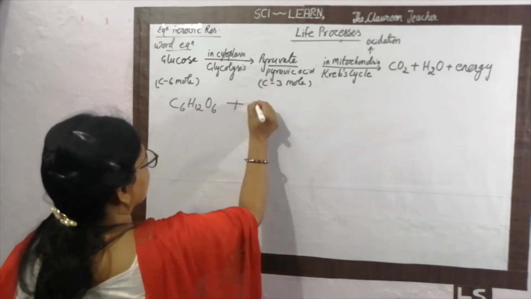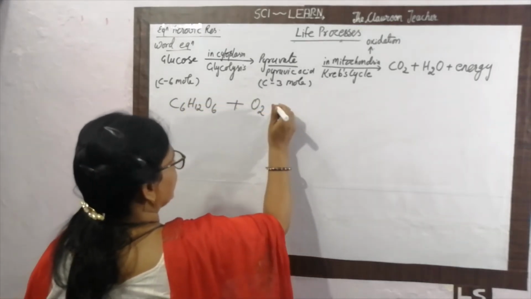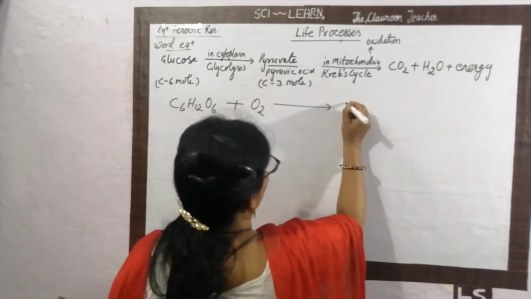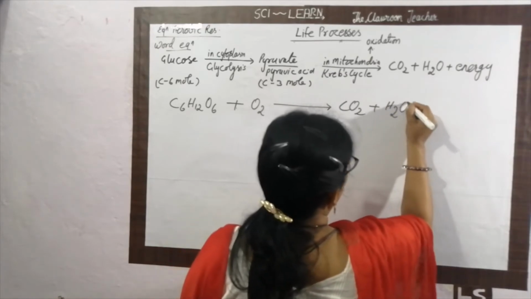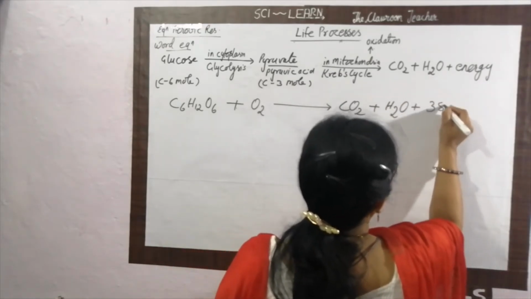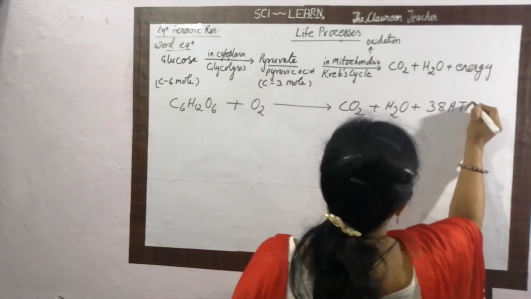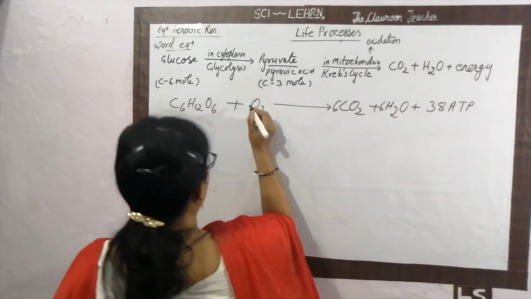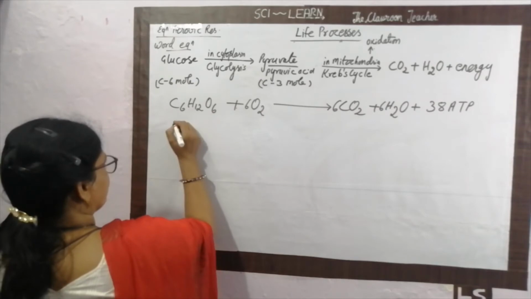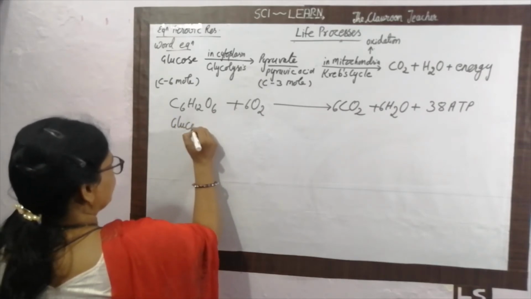C6H12O6 reacts with oxygen in the mitochondria to form carbon dioxide, water, and nearly 38 ATP of energy. 6 carbon dioxide, 6 water is the part of the oxygen. What is this? This is the glucose.